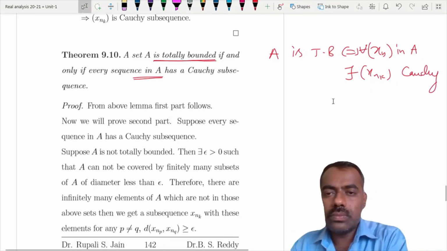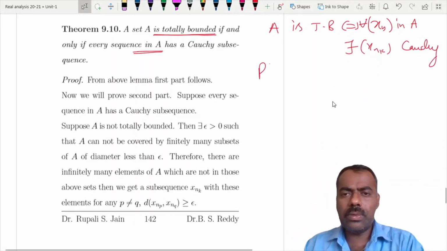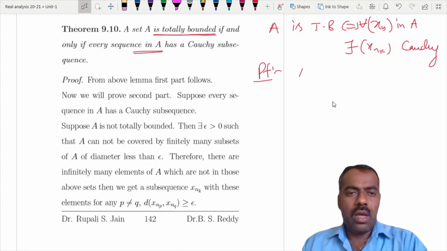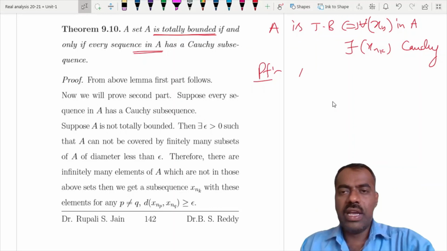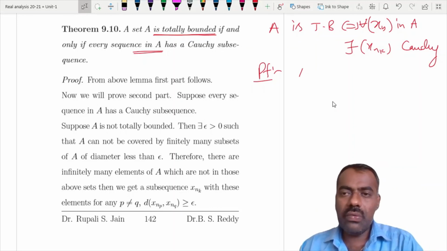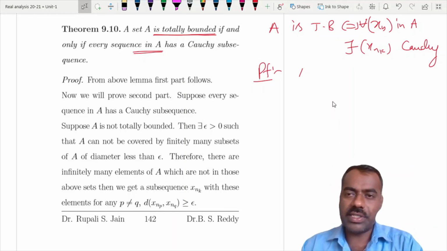One way we already proved: if A is totally bounded, then for any xn, we know there is a subsequence which is Cauchy. So this way we have already proved.